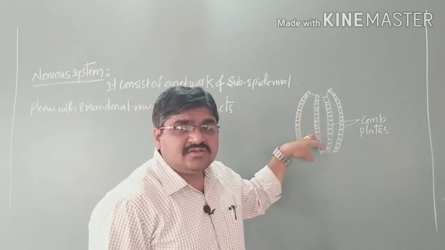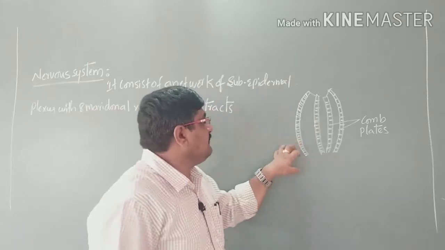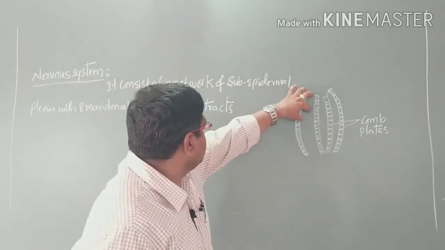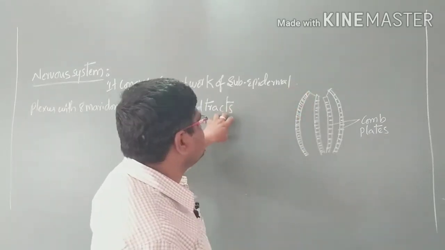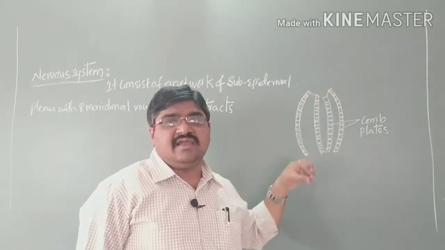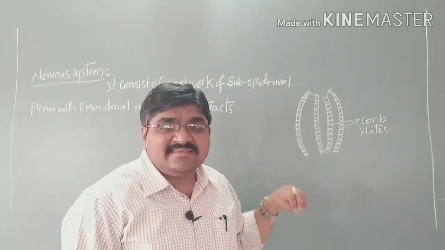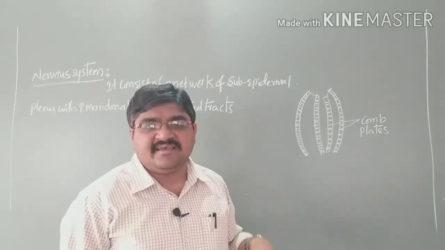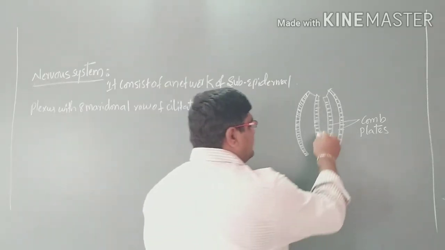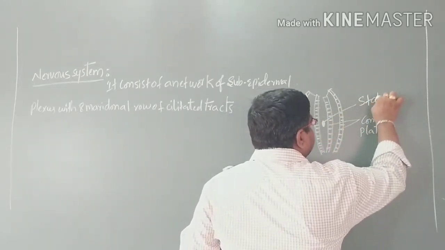From these 8 rows of meridional plates, a network of subepidermal plexus is produced, that is, 8 rows of ciliated tracts, the nerves, arise from each meridional row. From each row, nerve tracts are produced, and in the center there is a structure that we call the statocyst.